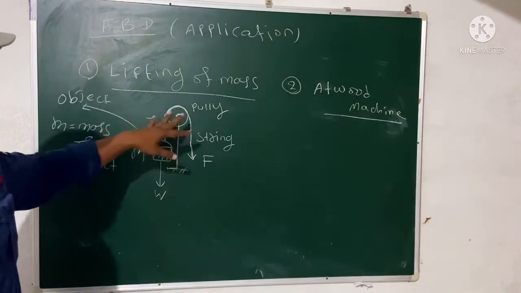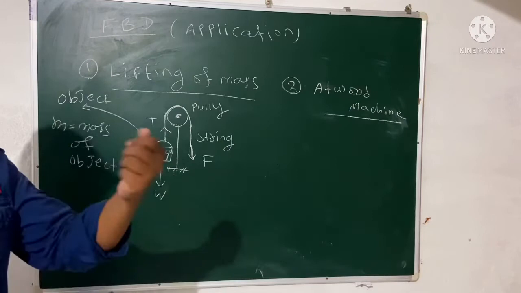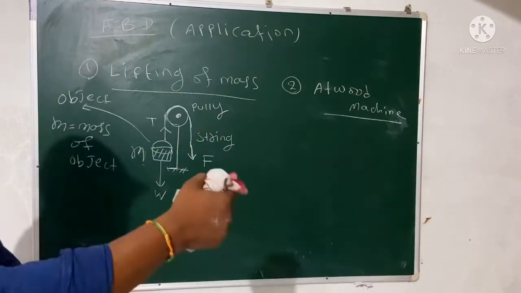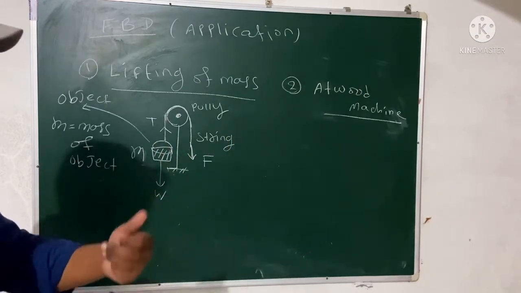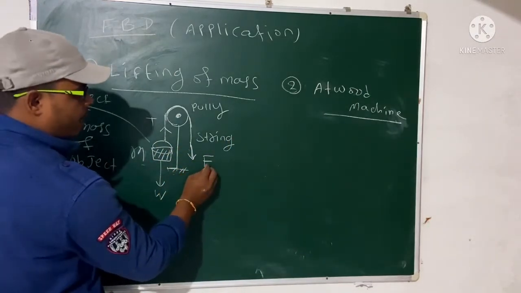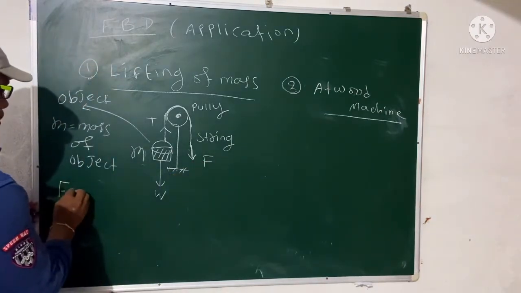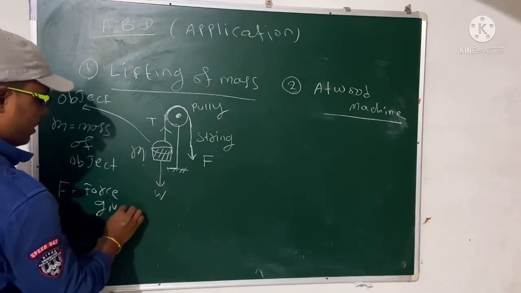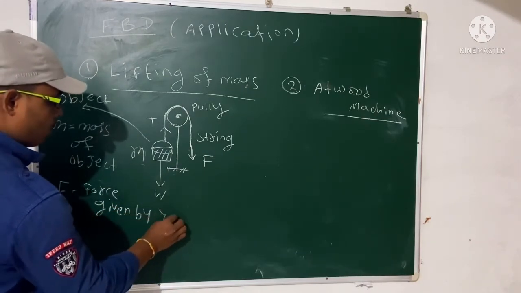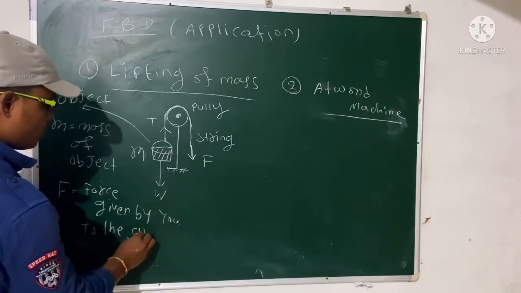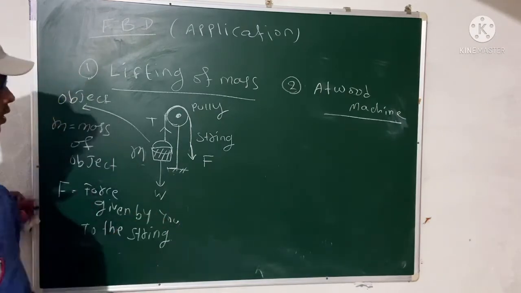We have one pulley and one bucket, and we are taking the water with the help of the bucket by giving some force to the string. So that force is your F. This force is given by you. Okay. So the F is the force given by you to the string. Okay. So F जो force है वो string को हम दे रहे हैं. So F equal to T.